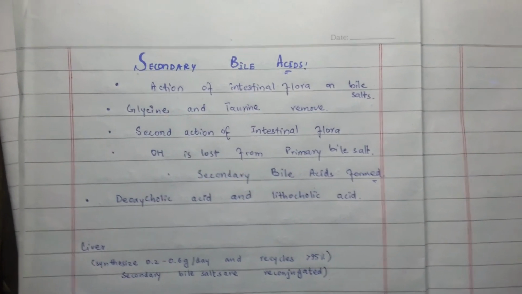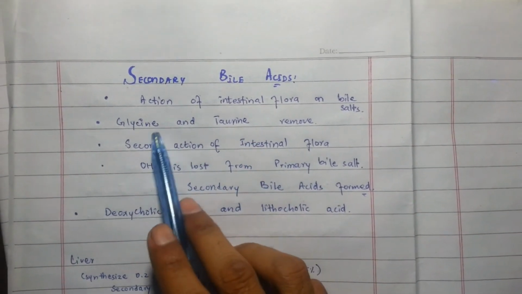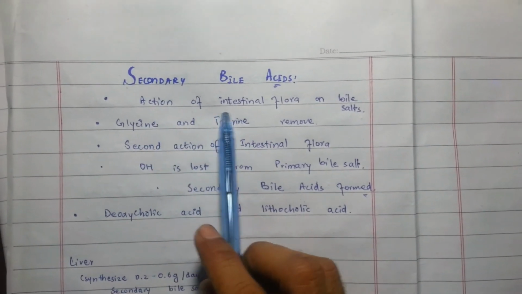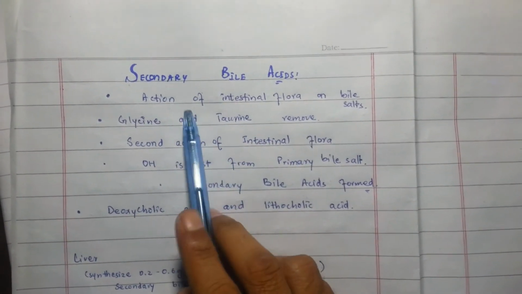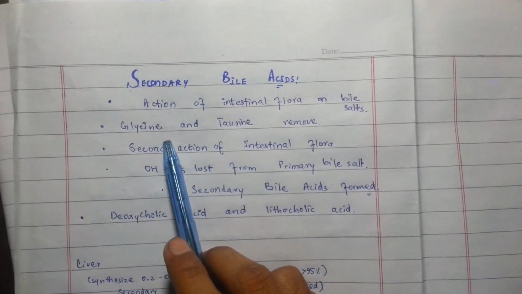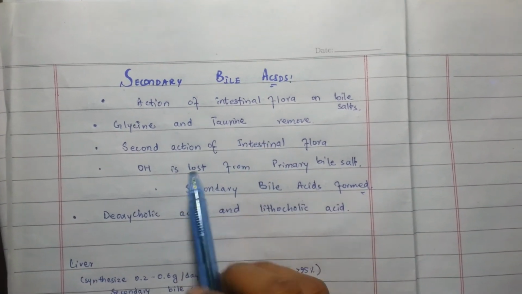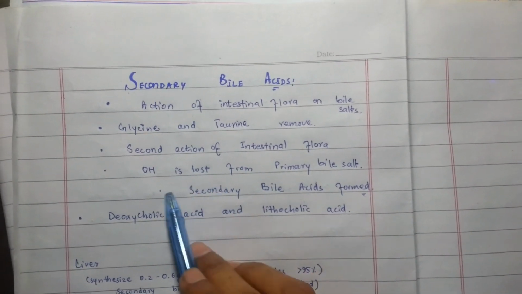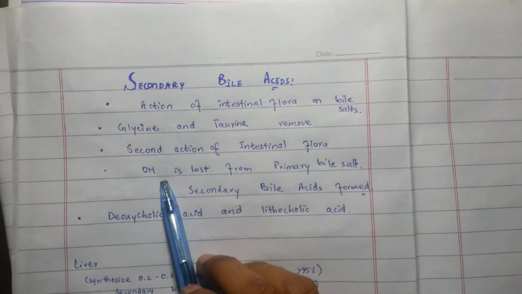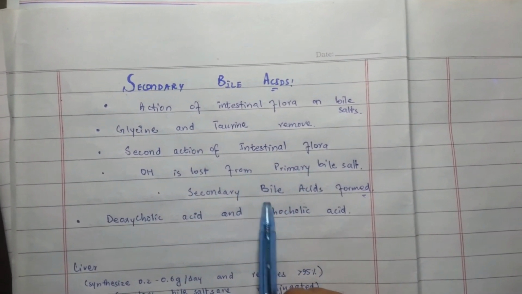In the intestine, the intestinal flora act on the bile salts, forming the secondary bile acids. In this step the glycine and taurine are removed, and the intestinal flora also remove the hydroxyl group from the primary bile salts.